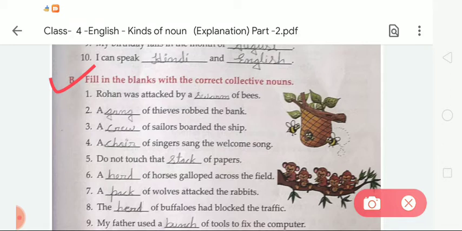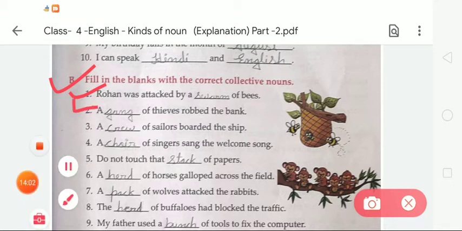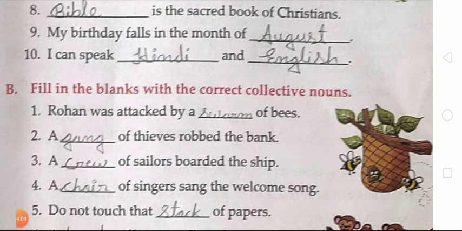First, Rohan was attacked by a dash of bees. What do we call a group of bees? We call it a swarm. So we have to write swarm, S-W-A-R-M. Rohan was attacked by a swarm of bees. Second, a dash of thieves robbed the bank. We write gang, G-A-N-G. A gang of thieves robbed the bank.